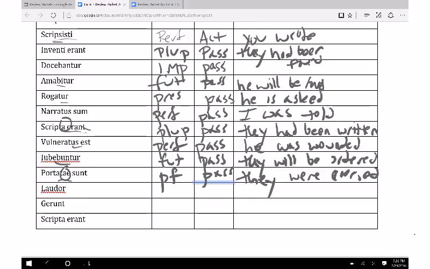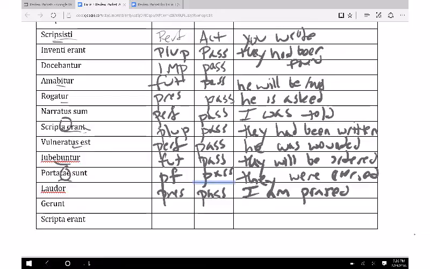Sorry if you can't read any of this. Laudor, all right? This one, again, passive because of the r. With that, it's just sort of laudo plus the r. So this is actually just a present passive. It's going to be I am praised.